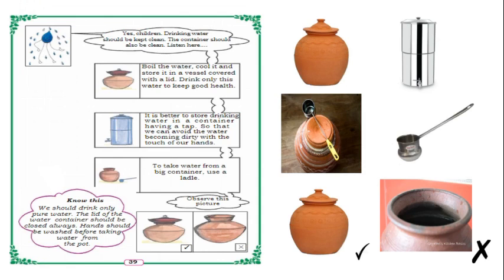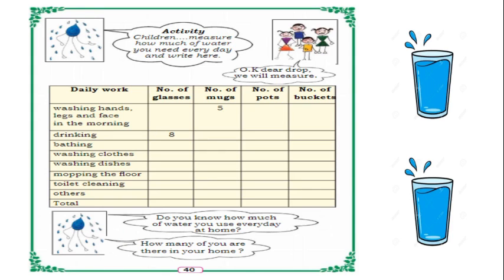Observe this picture. So two pictures are there. Two mud pots are there. One is closed and one is opened. Isn't it? With the closed pot I put a right mark. With the open pot I put a wrong mark, because we should always close the drinking water container, or else dirt will fall in that pot. Again the water becomes dirty, isn't it? Yes. Know this, we should drink only pure water. The lid of the water container should always be closed. Hands should be washed before taking water from the pot. Isn't it, children? Is it correct?